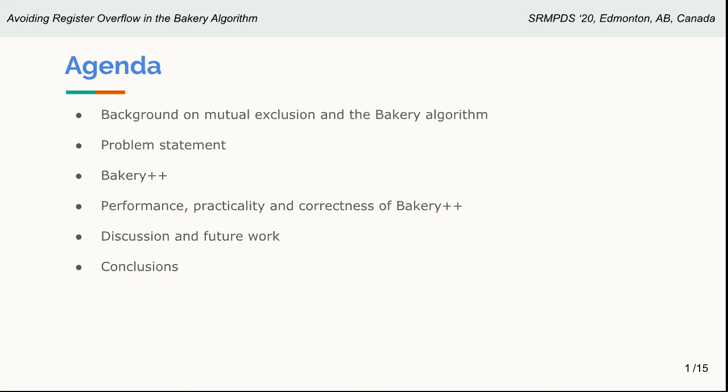First, I will give a background on the problem of mutual exclusion and the bakery algorithm itself. Then I will state the problem that we are trying to solve, and after that, we shall see how the Bakery++ algorithm works. We will consider its performance, practicality, and correctness, and we will present two questions about the algorithm for future work.